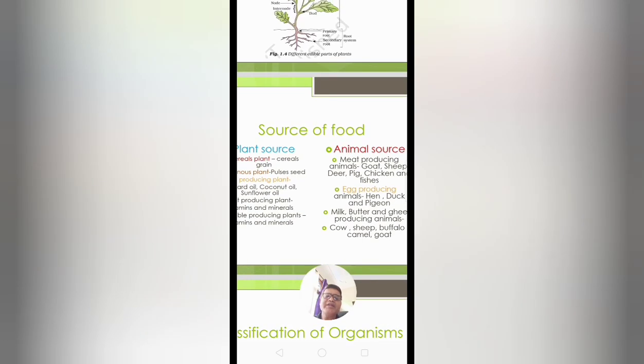Next, vitamins and minerals. We get these vitamins and minerals from fruit producing plants and vegetable producing plants. So both fruit producing plants and vegetable producing plants are the source of different vitamins and minerals that provide immunity to our body. If we talk about the other source, that is animal source, we can say the meat producing animals.